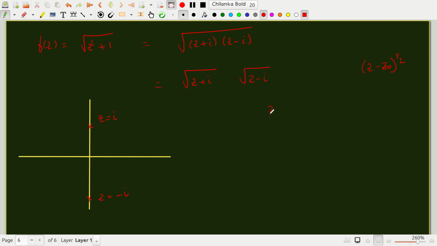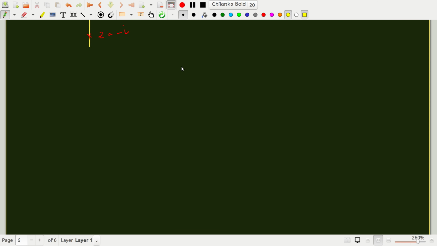So let's say we write z minus i as r1 e to the i theta 1 and z plus i as r2 e to the i theta 2, in order to make further progress with this. Now f of z is square root of r1 r2 e to the i theta 1 by 2 e to the i theta 2 by 2. I am simply substituting the polar representation in the function, the value of the original expression.